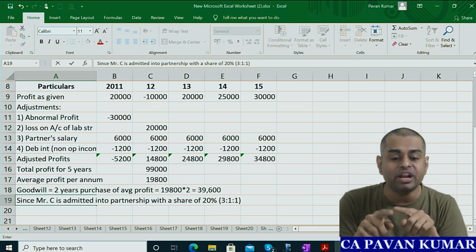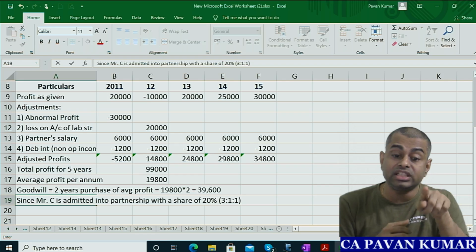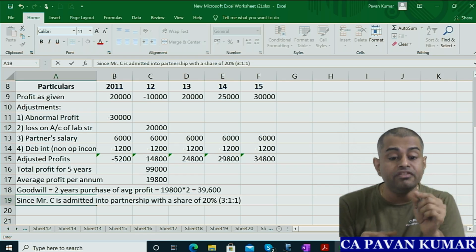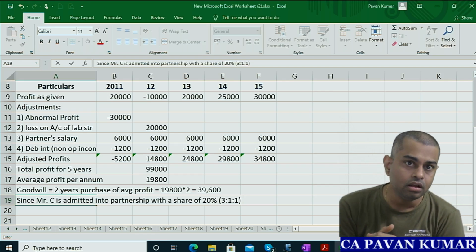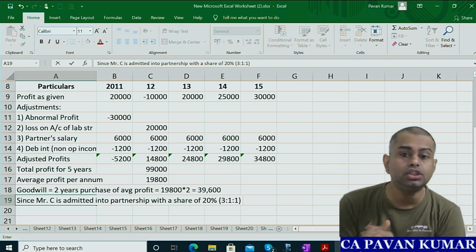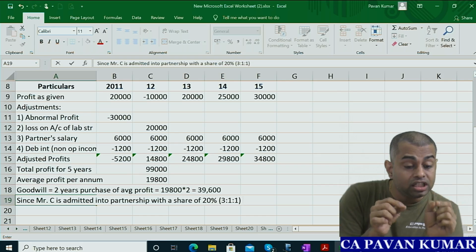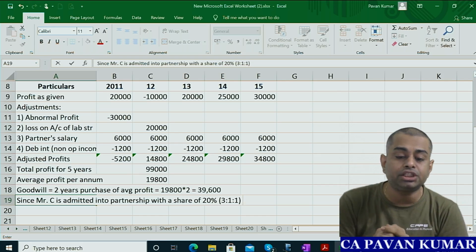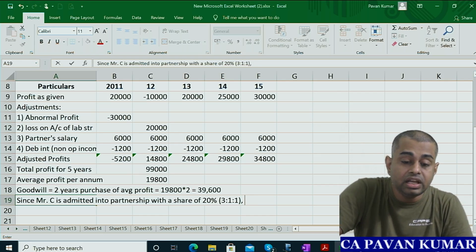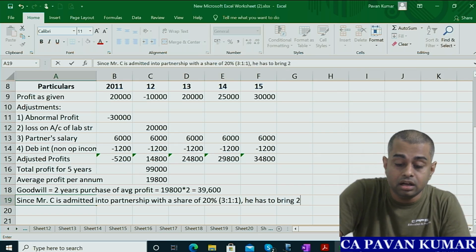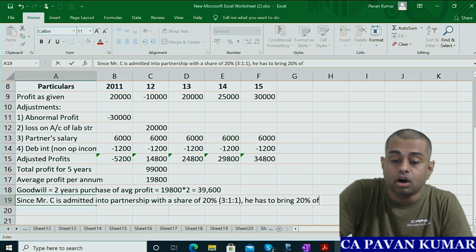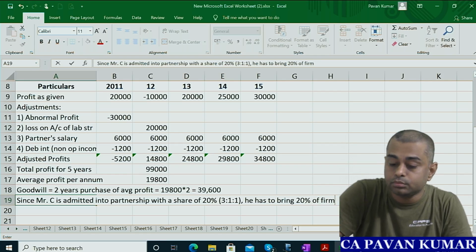So he has to get 20% of the goodwill, because the above 39,600 is the goodwill of the total firm. But he is getting only 20%, so he will bring 20% of the firm's goodwill.